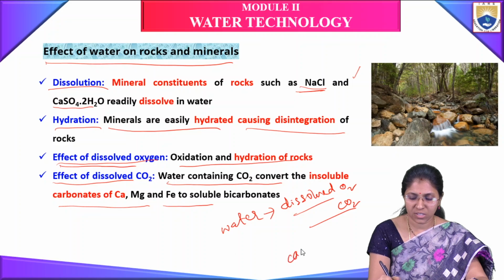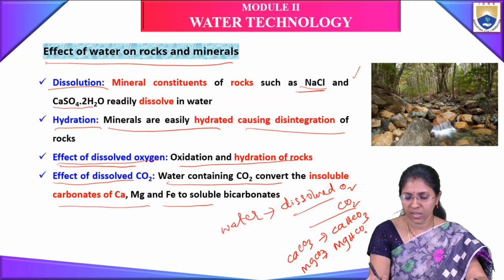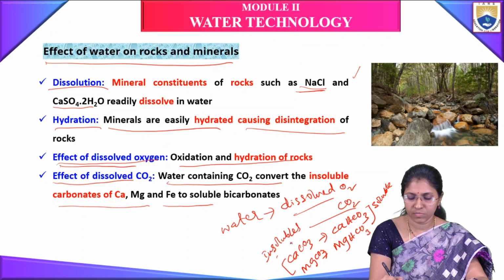Means if it has calcium carbonate, it converts to calcium bicarbonate. If it has magnesium carbonate, it converts to magnesium bicarbonate. These are soluble, while the carbonates are insoluble.